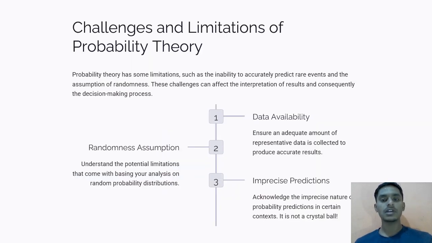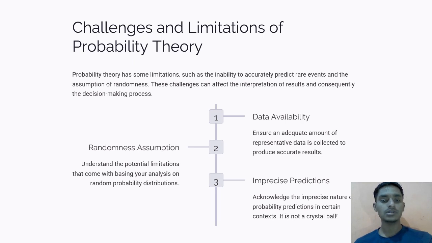The challenges and limitations of probability theory are: probability theory has some limitations, such as the inability to accurately predict rare events and the assumption of randomness. These challenges can affect the interpretation of results and consequently the decision making process. The very first one is data availability. It ensures an adequate amount of representative data is collected to produce accurate results.